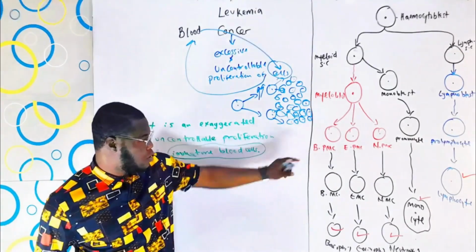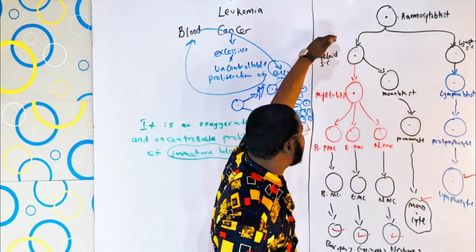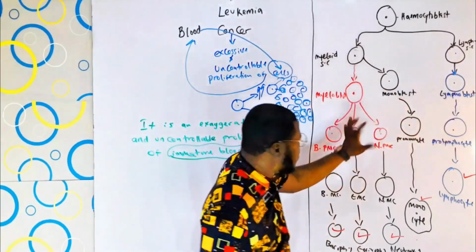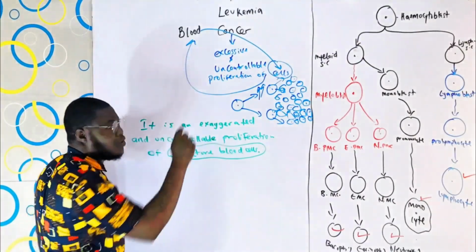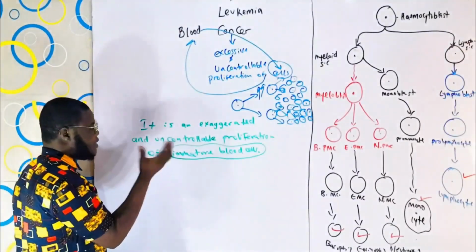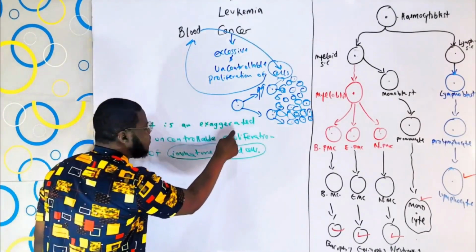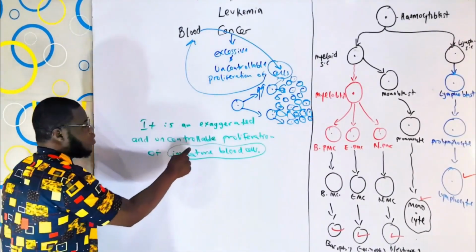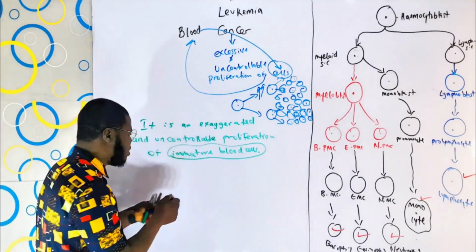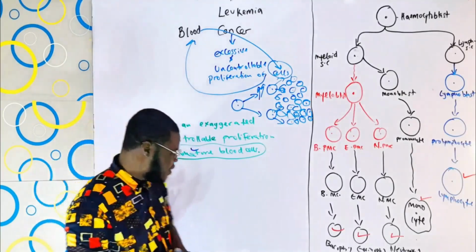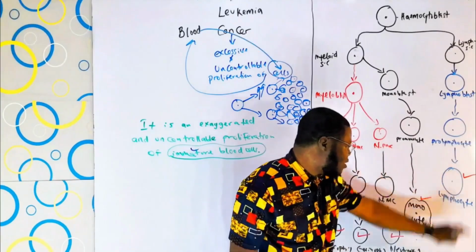Now, back to work. The point is, right from this level, up onto this level, they are all immature cells. And now you see, we call it leukemia or blood cancer. We define it as an exaggerated and uncontrollable proliferation of immature blood cells. Which means leukemia only affects immature blood cells. It doesn't necessarily affect things like basophils, eosinophils, neutrophils, monocytes, and lymphocytes.